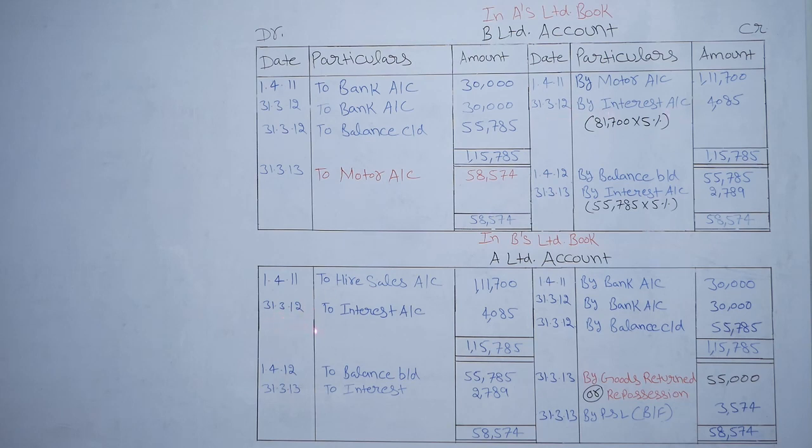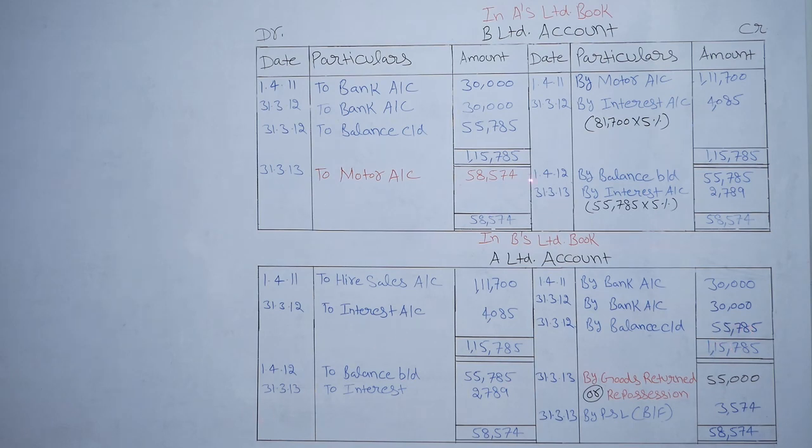31st March 2012, to interest account 4,085 rupees. And on 1st April 2011, by bank. To bank account 30,000, by bank account 30,000. Next is 31st March 2012, to bank account 30,000, by bank account 30,000. 31st March 2012, to balance carried down 55,785, by balance carried down 55,785.